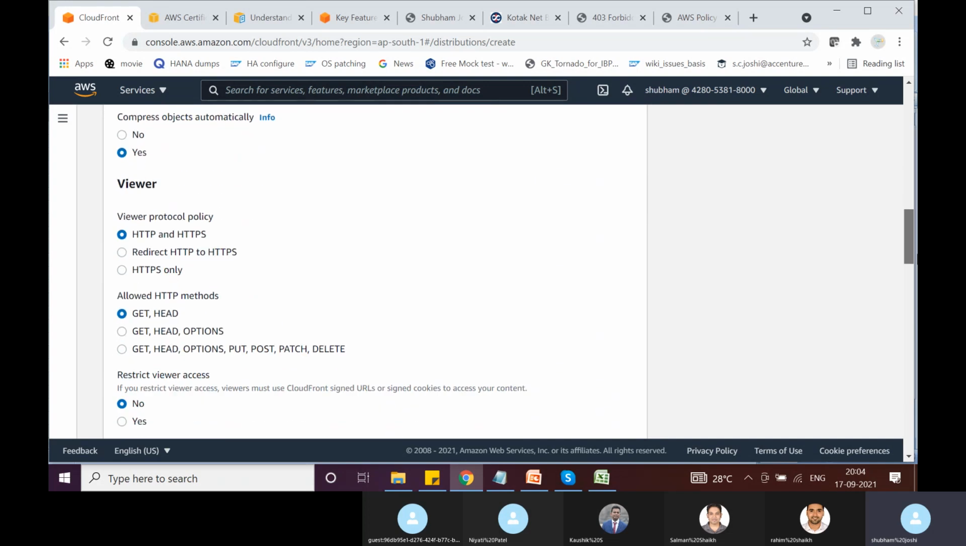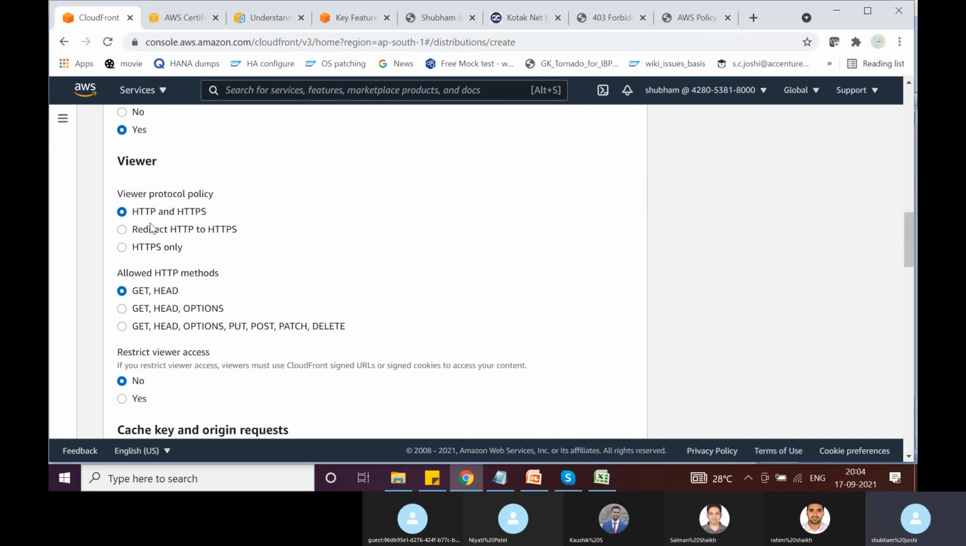And then if we scroll down, viewer protocol policy. So you want to enable HTTP and HTTPS both on the CloudFront distribution, or you want to just enable HTTPS only, or you want to redirect all HTTP to HTTPS. A good option is this one. So basically both the things are enabled. Normally people would use the HTTPS URL, but if somebody is explicitly entering HTTP, then it will be redirected to HTTPS. So from a security point of view, this option makes sense. So I'm selecting redirect HTTP to HTTPS.